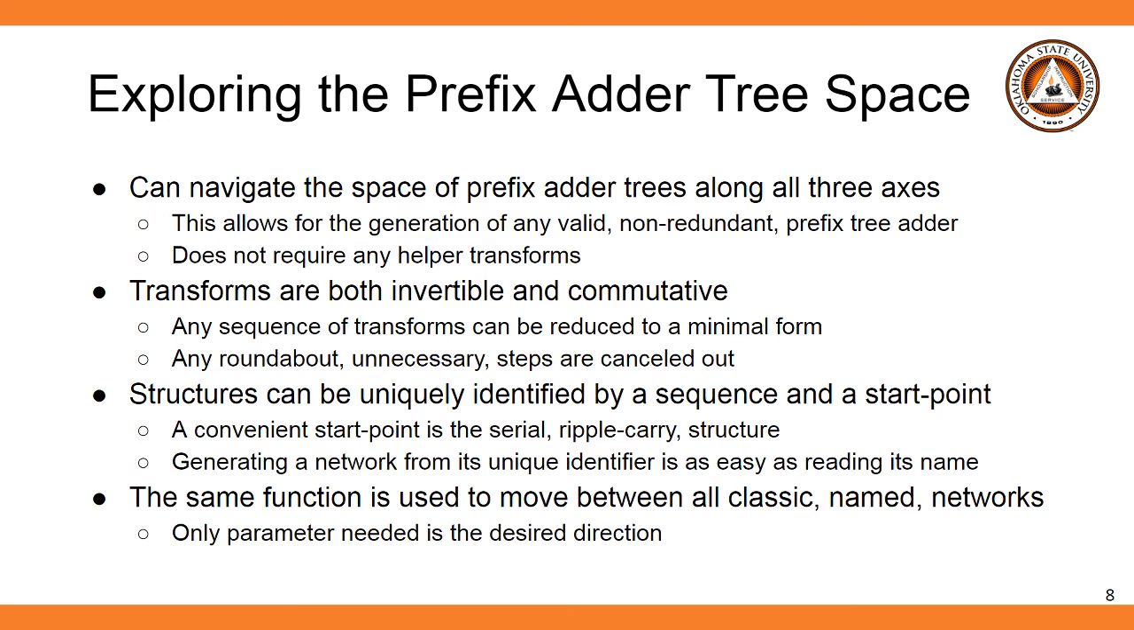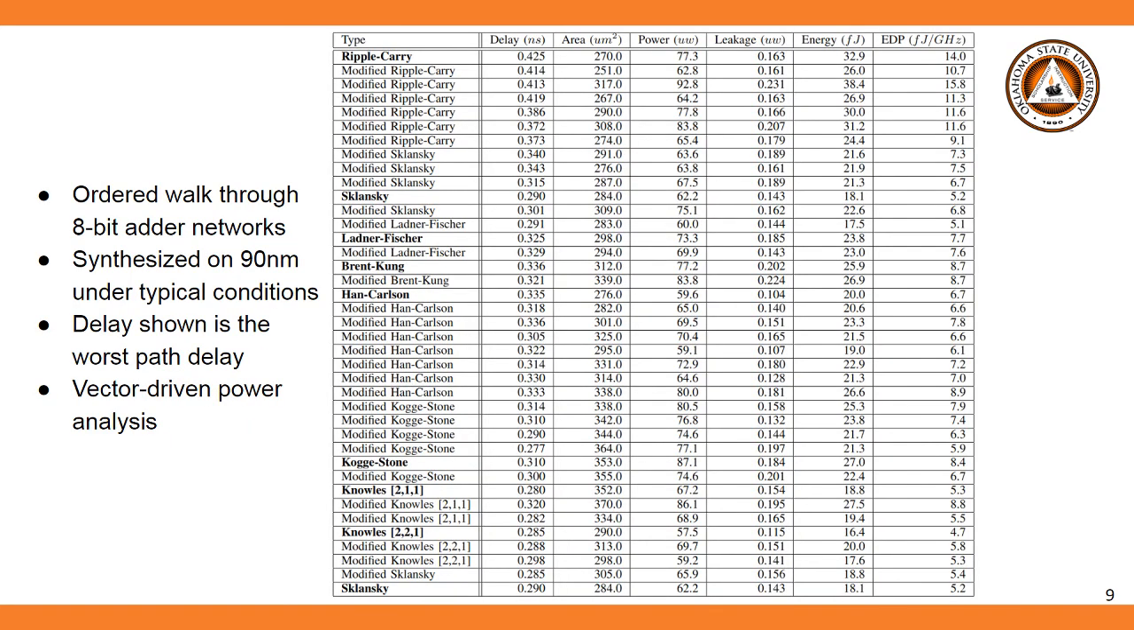Furthermore, only a single function is needed to navigate the classic named structures. As discussed in the paper, it consists of just two simple nested loops, and its only argument is the desired direction. The table on the slide was generated by traversing 8-bit adder networks one transform at a time and synthesizing their respective HDL on a 90-nanometer tech node under typical conditions.